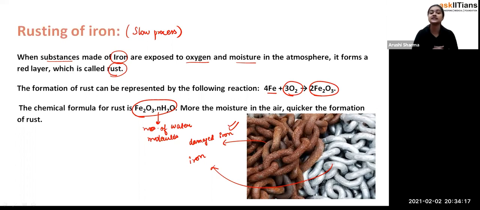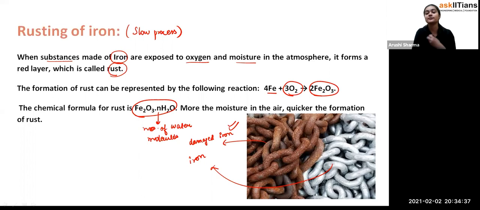And this whole process is called the rusting of iron. Okay, see, student, rusting of iron is also a part of corrosion. In corrosion, the metal is eaten up, and we can see that with any process. In this process, oxygen and moisture eat up the iron, and